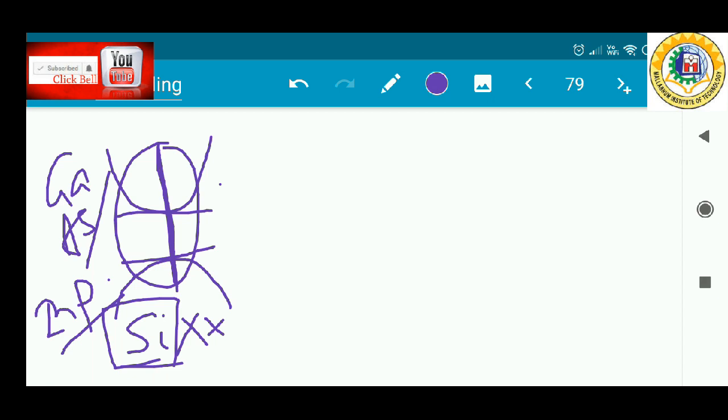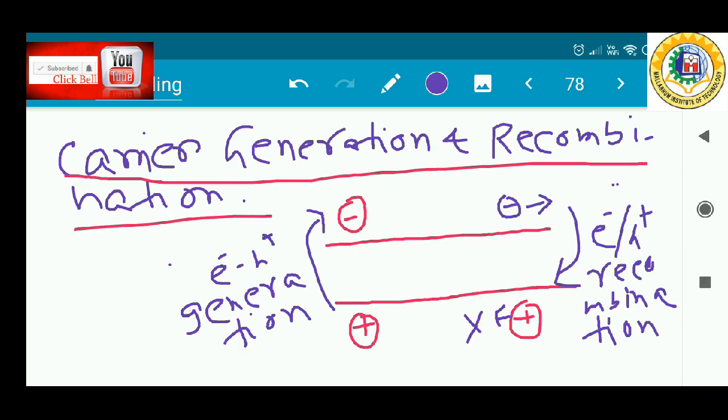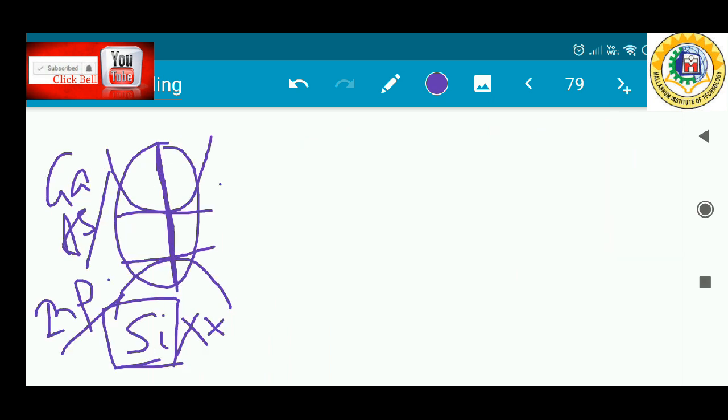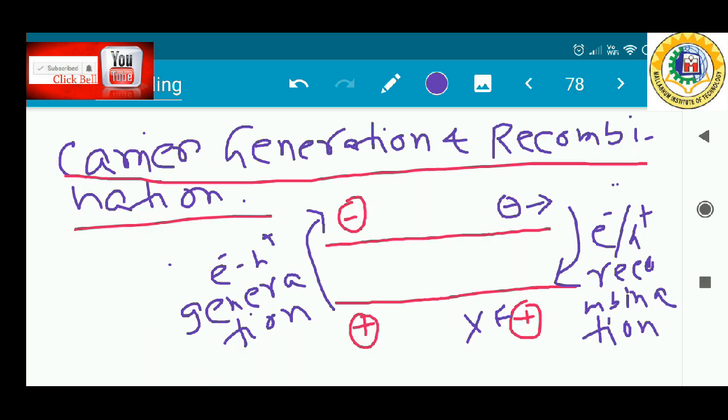In the case of thermal equilibrium, the generation rate and the recombination rate are the same. Non-equilibrium condition means the generation rate and the recombination rate may change. In thermal equilibrium, the concentrations of electrons and holes in the conduction band and valence band are independent of time.